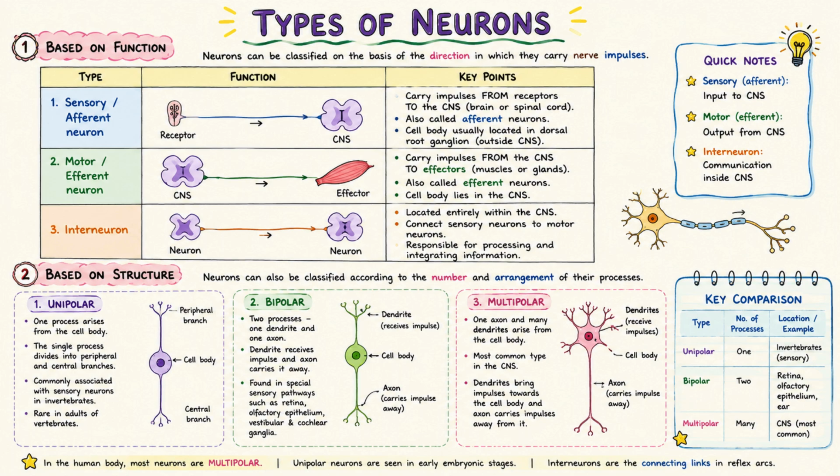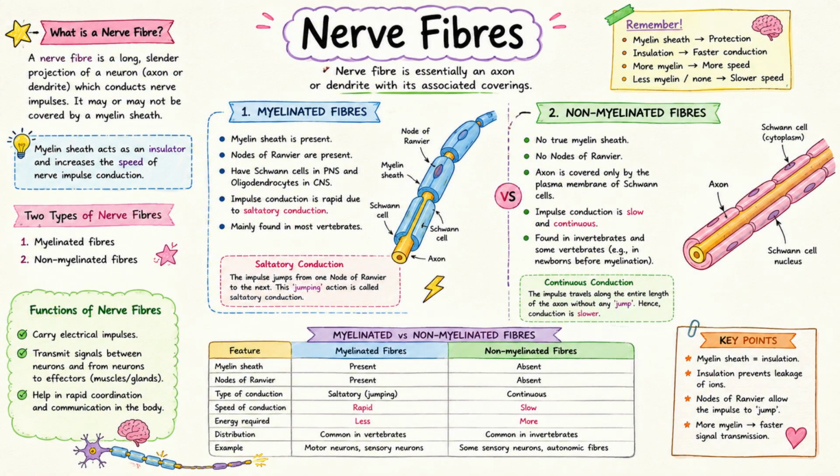Types of neurons. There are three main functional types. Sensory neurons, also called afferent neurons, carry impulses from receptors to the central nervous system. Motor neurons, or efferent neurons, carry impulses from the central nervous system to muscles or glands. Interneurons connect neurons within the central nervous system. Structurally, neurons may be unipolar, bipolar, or multipolar.